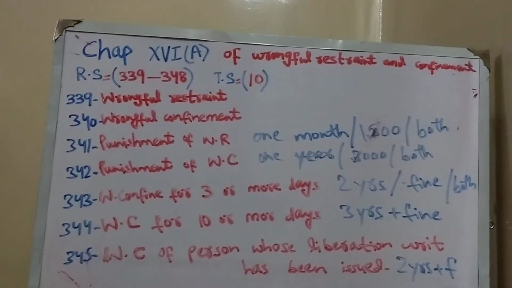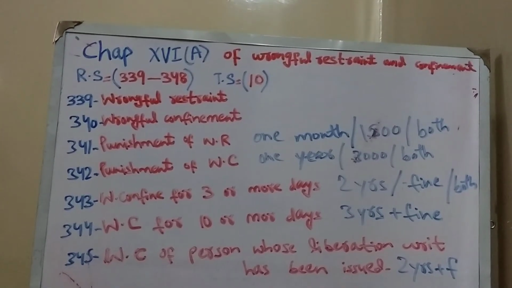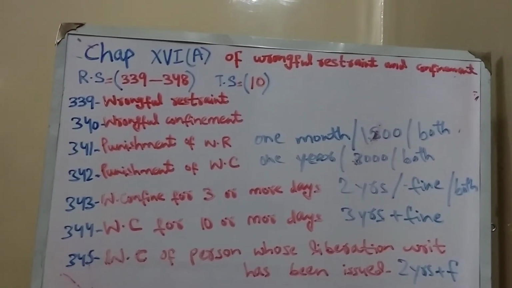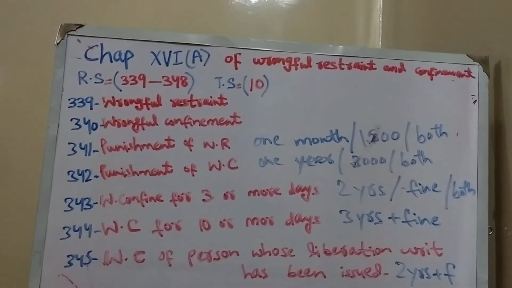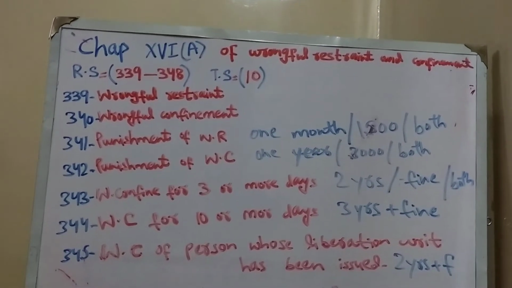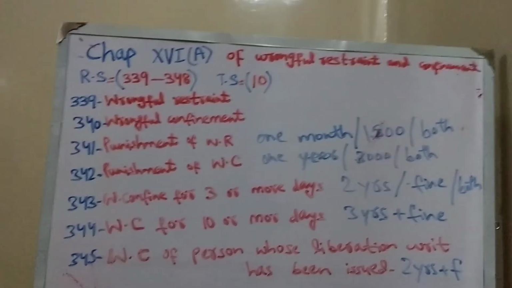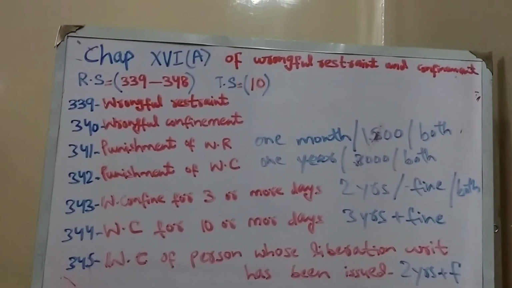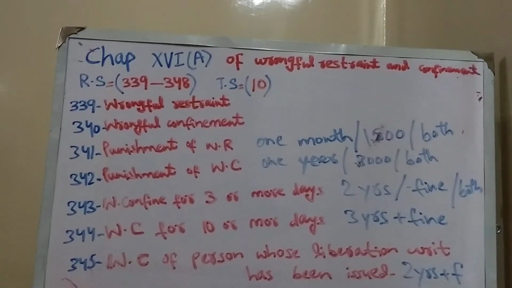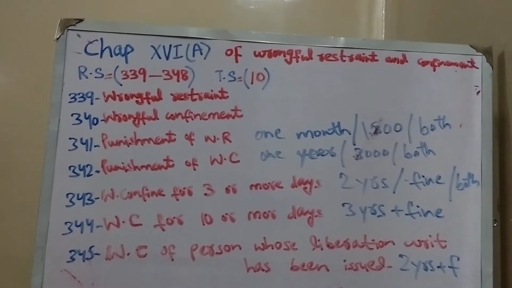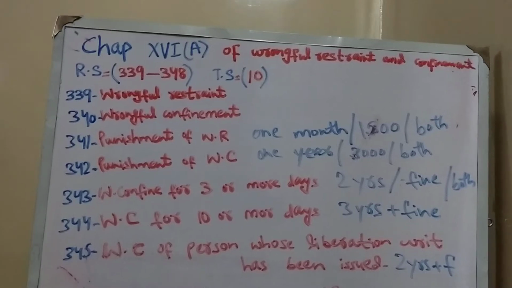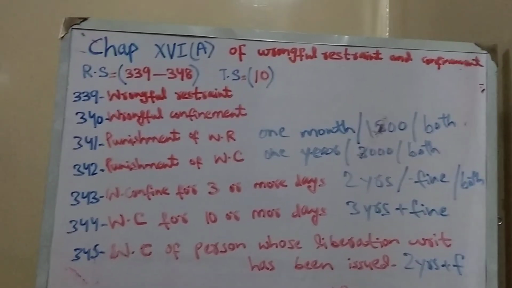Confinement is of a lot of types. He may be confined to a room, an office, a district, whatever it is, but he must be restricted to a certain place. In this case we say that it's wrongful confinement. Okay, coming towards the bare reading, section 339 says wrongful restraint.